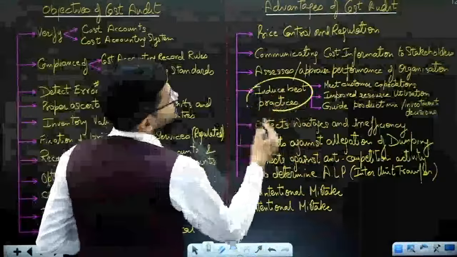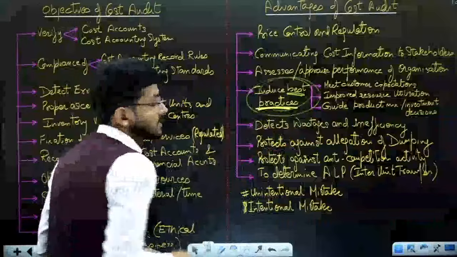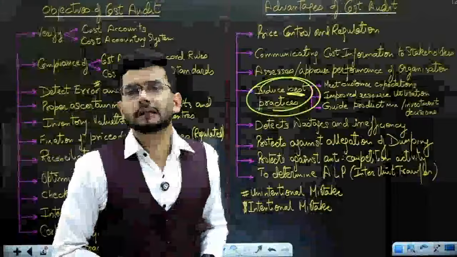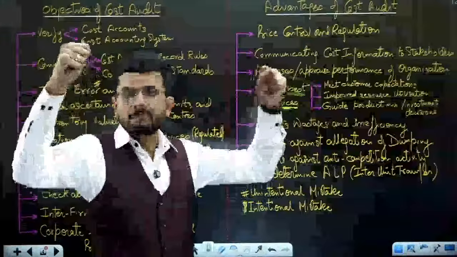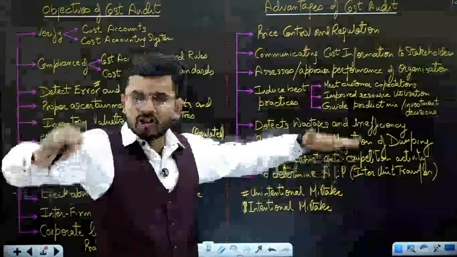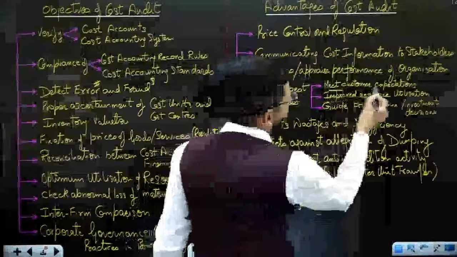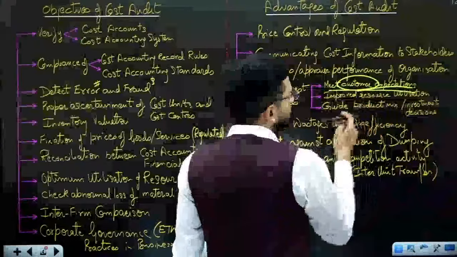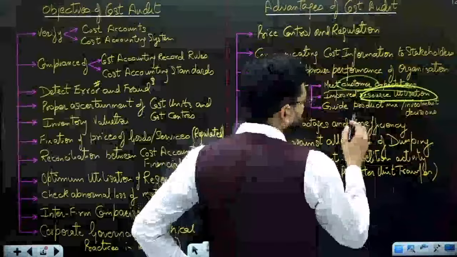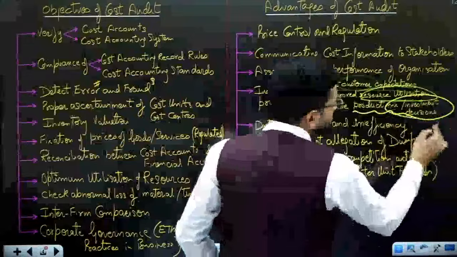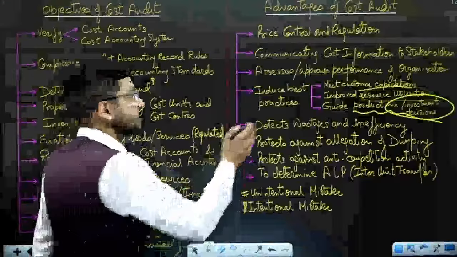A cost auditor always induces best practices. Best practices means the best way of doing a thing. How can this thing be done in the best possible way? Least cost, maximum benefit. That's the objective of a cost auditor. Meet customer expectations, improve resource utilization, guide on product mix and investment decisions. All this can be done by the cost auditor.